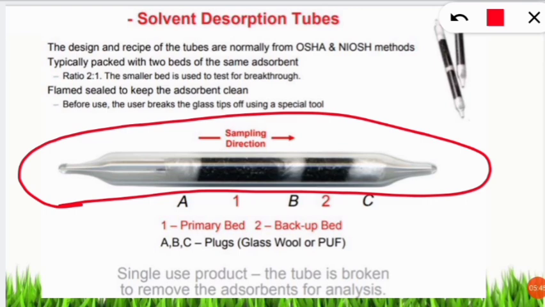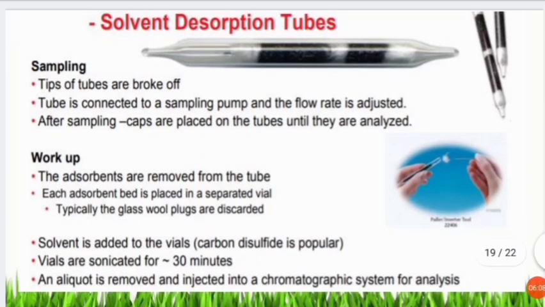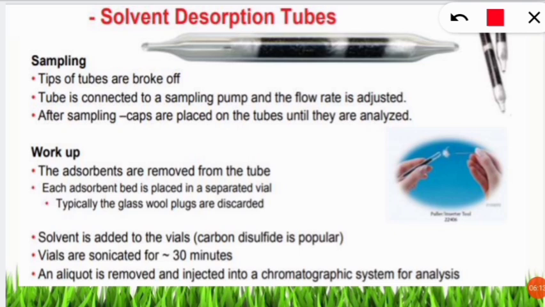Here we have adsorbed chemicals or adsorbent material. For example, mostly we have charcoal, as you can see, black color. Charcoal is present inside these sorption tubes, that is desorption tubes. And we see that cotton plugs are given, like in a thermometer, so as not to contaminate the air sample. So we'll see how this works. The working is very easy. First of all, we have to break the tips of this tube. We have to break this tip with the help of proper materials which are given along with the desorption tubes, not with the hand.